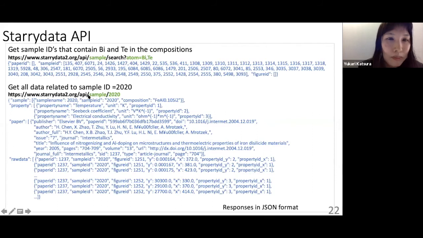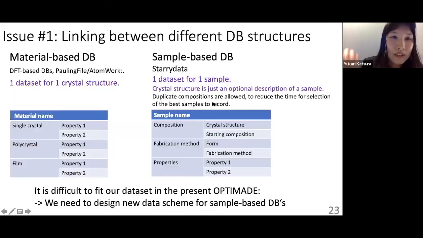If you put the sample API and a sample ID, then we get the tables, like a sample table, property table, paper table, and raw data table like this. This is how the API works.